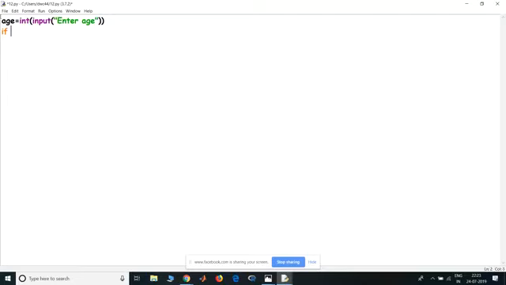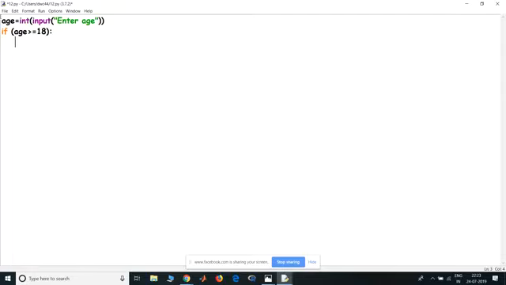I use an if age is greater than or equal to, which is an operator I told you about, 18. Here in any other language you would have put a curly brace, but instead we use a colon. You see how the next line has automatically been indented a little towards the right. This is what indentation is.